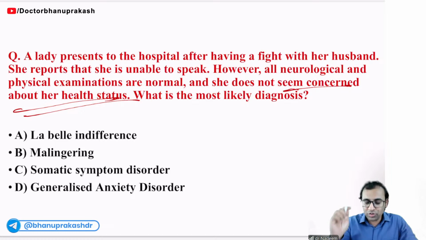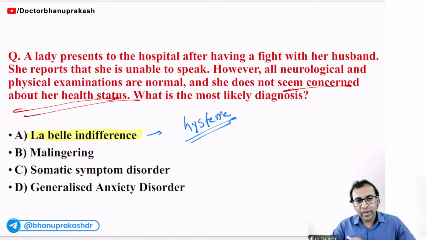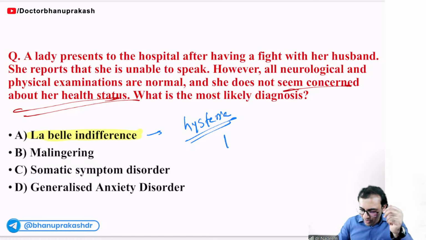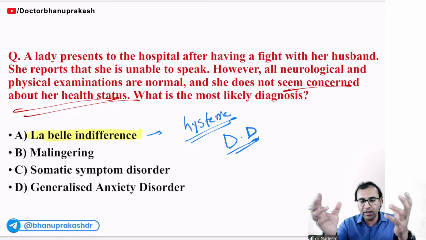Unconcerned about the result, or indifferent to result. I have taught you this is called labile indifference, which is seen in a case of dissociative disorder, which is also called conversion disorder. Old name was hysteria. I hope you are able to recall this. Right. So what is happening here now? What is the meaning of dissociative disorder? Psychological stress can produce physical symptoms so that a person can get love, respect, and attention.